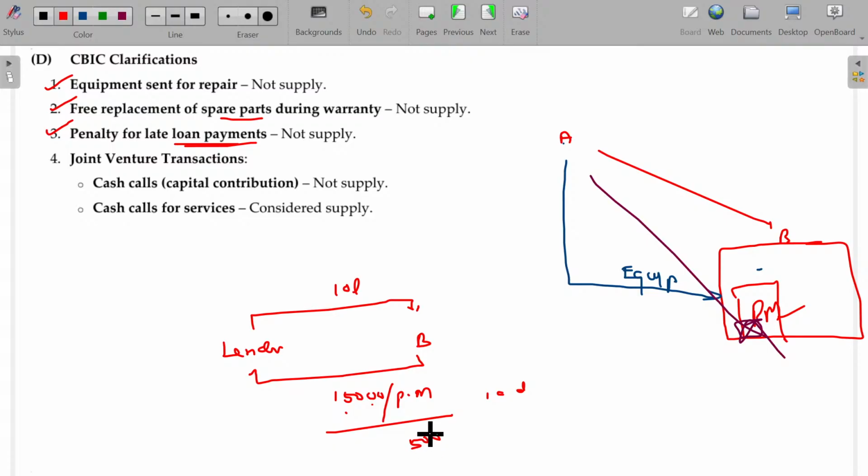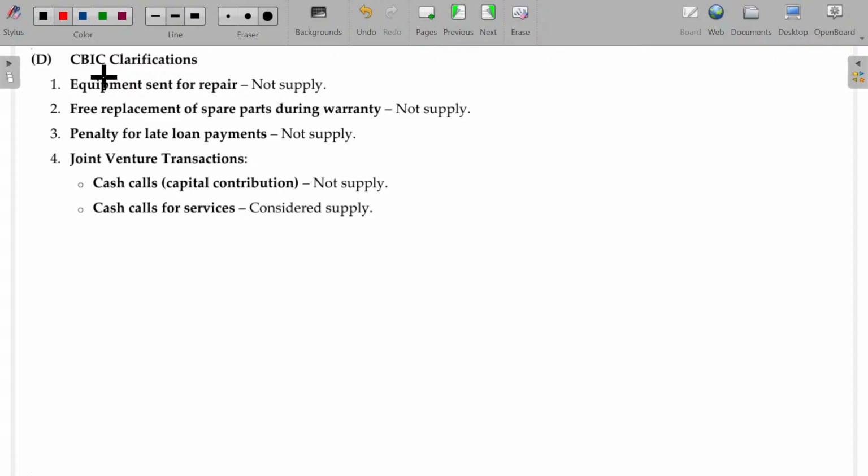Now the question is, will this late fee be applicable for GST as a supply? No, this will not be supply. So penalty for late loan payments is not supply. Clear? So some clarifications come from the Central Board of Indirect Taxes and Customs, the administrative body, right? That board gives some clarifications related to this. Equipment sent for repair is not supply. Free replacement of spare parts during the warranty is not supply. Penalty for late loan payments is also not supply.